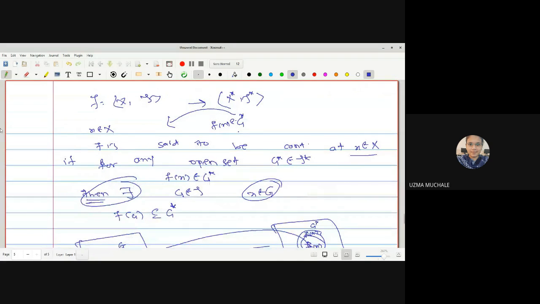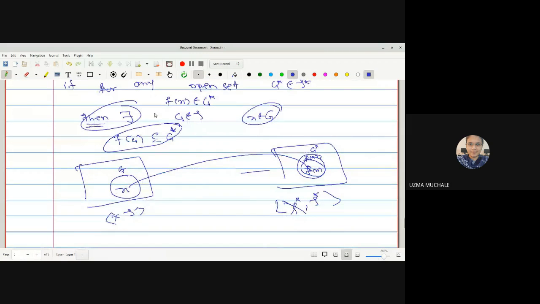We have to first start with a point x from X, then find one G star from τ star in such a way that it contains the f image of that point. Then we should have the existence of one open set G which contains your point x such that f of G is contained in G star. If this condition holds, we can say that the mapping f is a continuous mapping.